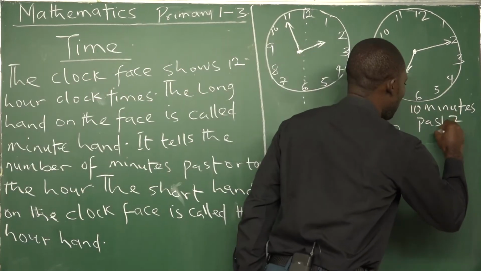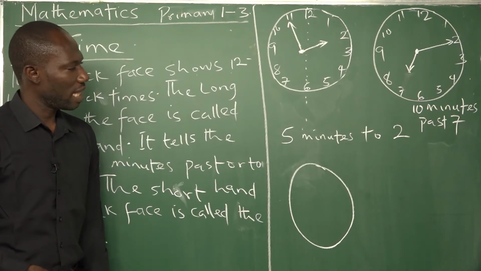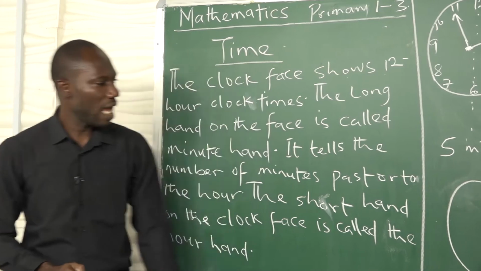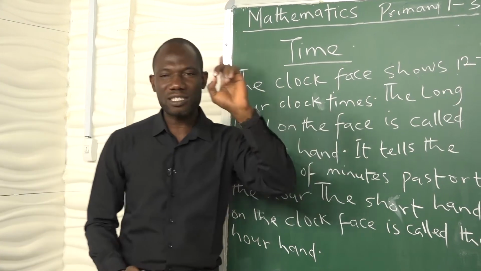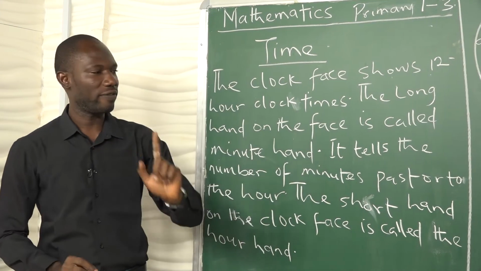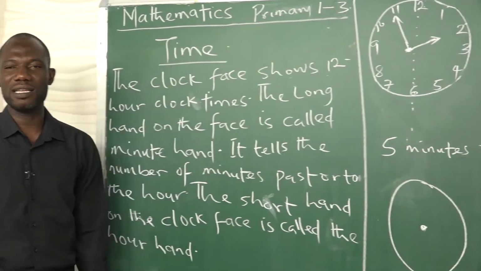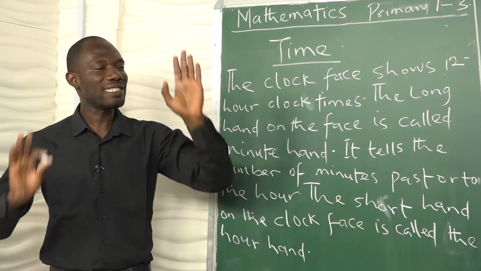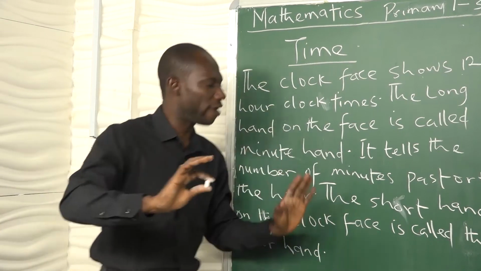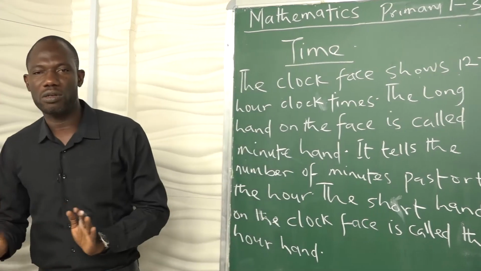Now, sorry, we have past here. 10 minutes past 7. Now, whenever you have your long hand at 12, wherever the shorthand is, you write it as o'clock.